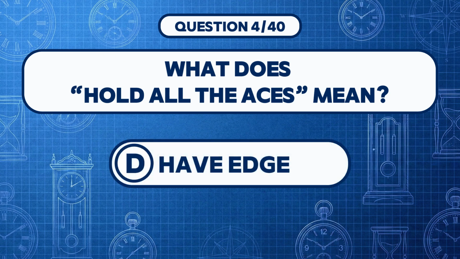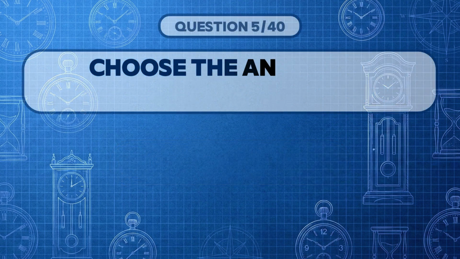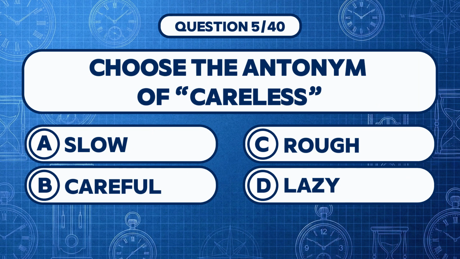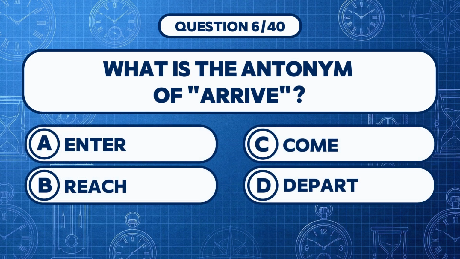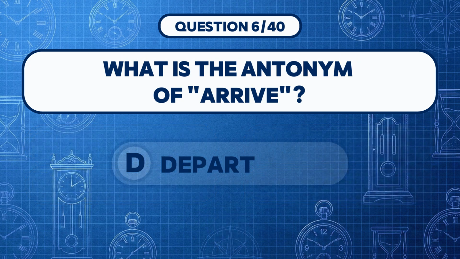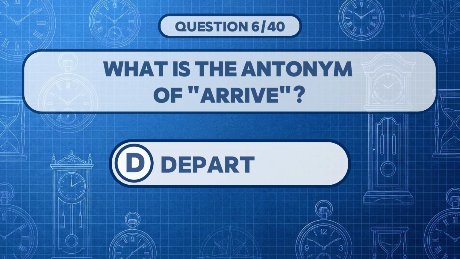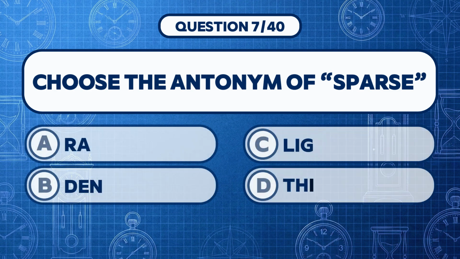What does hold all the aces mean? Answer D, have edge. Choose the antonym of careless. Answer B, careful. What is the antonym of arrive? Answer D, depart.